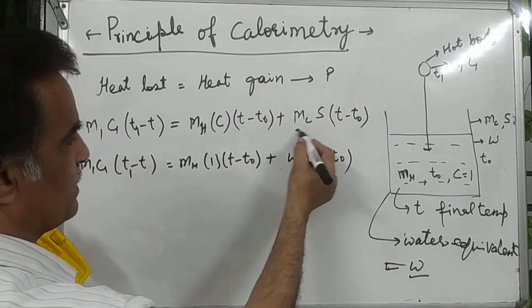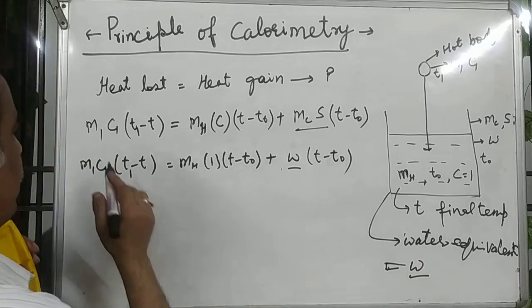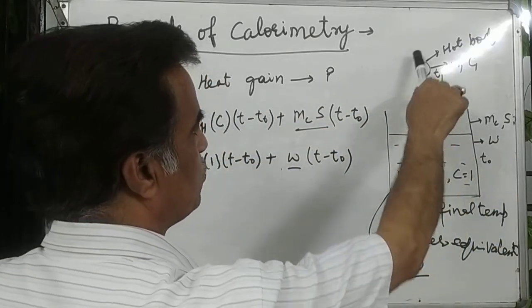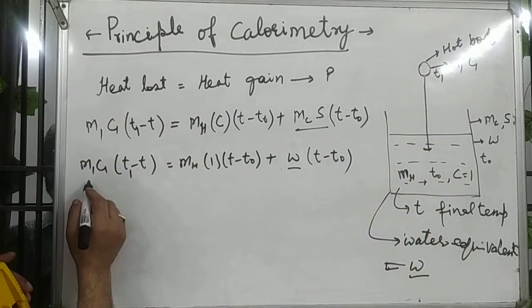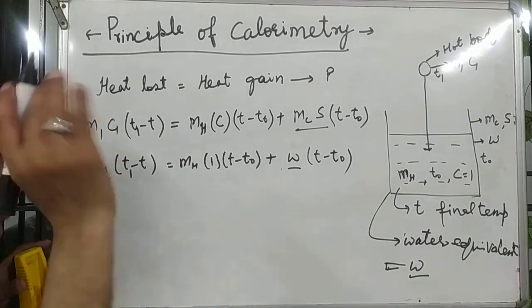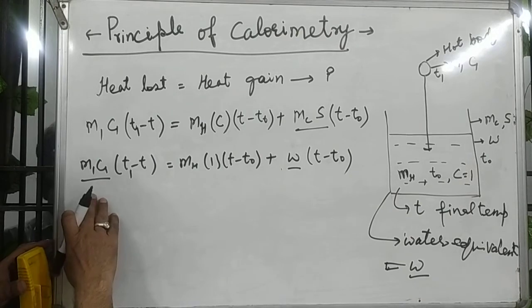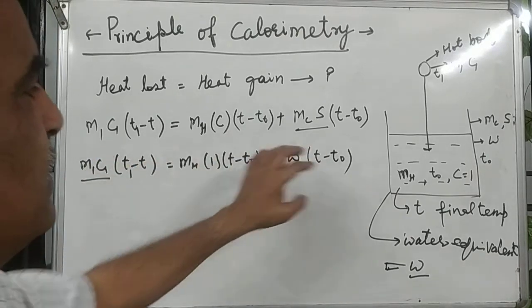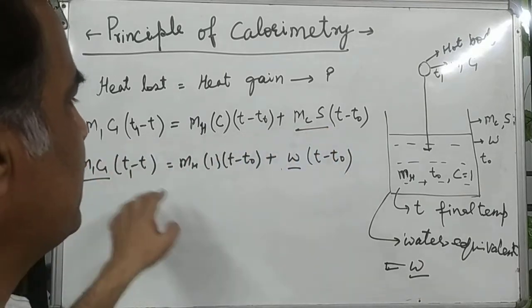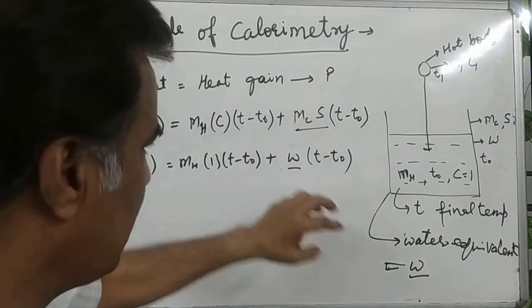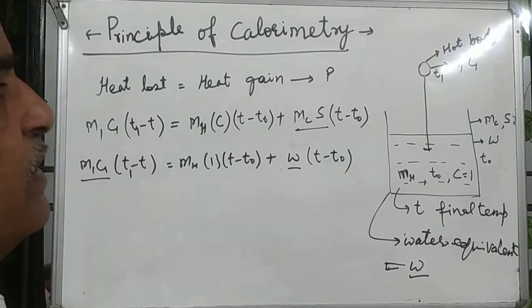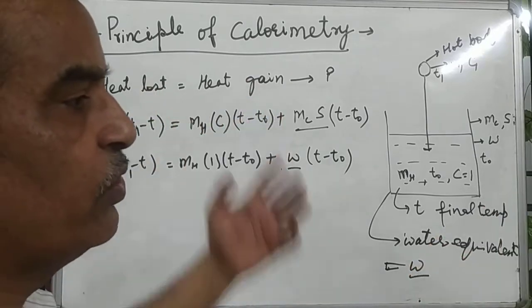Only if the container's water equivalent is given, the water equivalent of the hot body may also be given in place of m1 c1. Whatever the value of the water equivalent is, you substitute it here. So this is the principle of calorimetry. On this basis, these are the basic equations and their fundamental meanings, so you can solve for whatever you require.